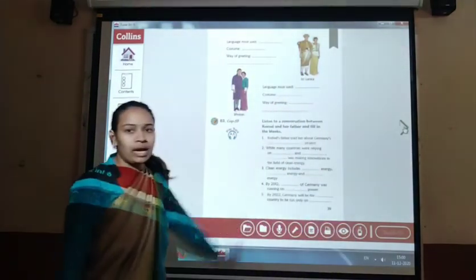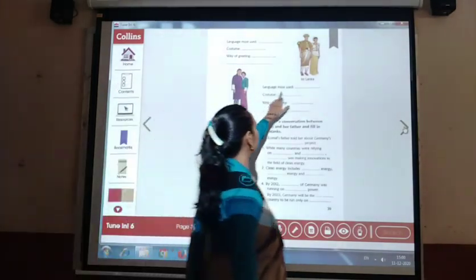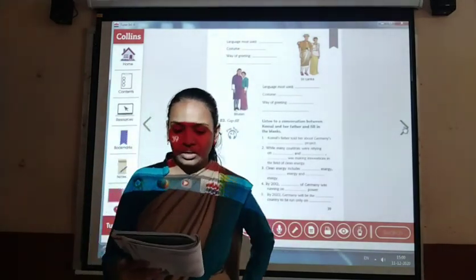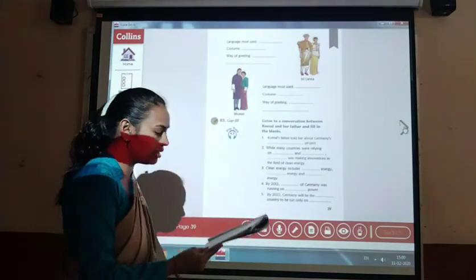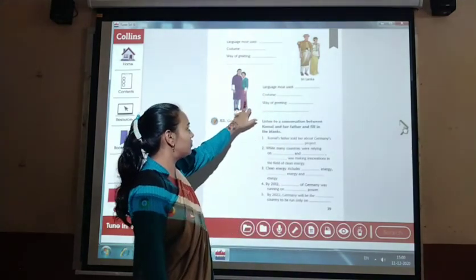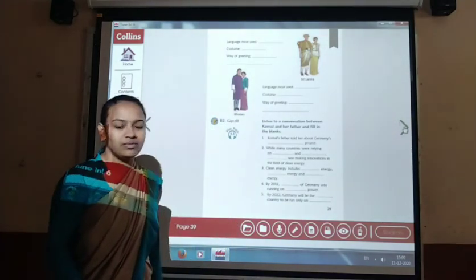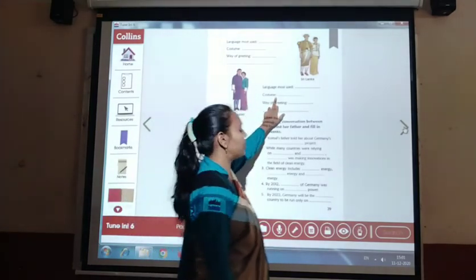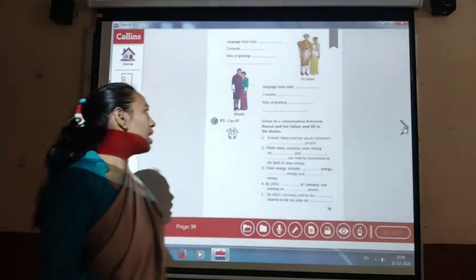So what about Bhutan? In Bhutan, which language is most used? They mostly use English and the Dzongkha language. And what kinds of costumes are here? The woman wears what is called kera, and the man wears what is called go. Men wear go, and women wear kera. Those are the costumes of Bhutan.